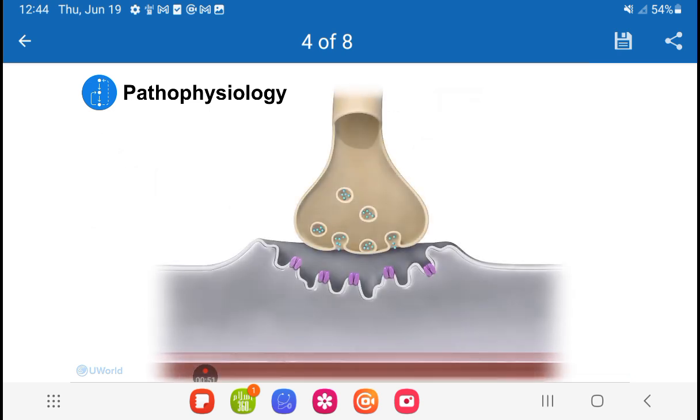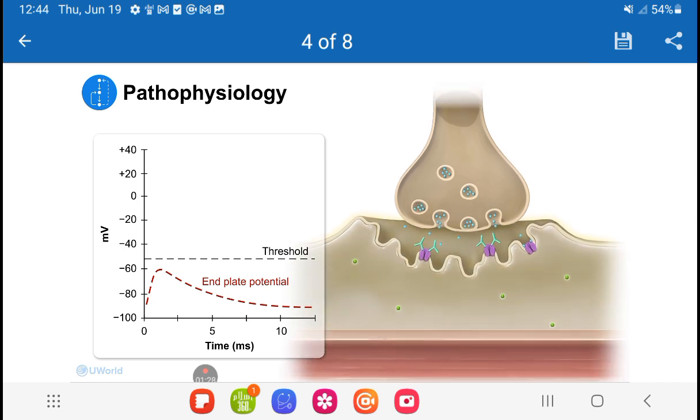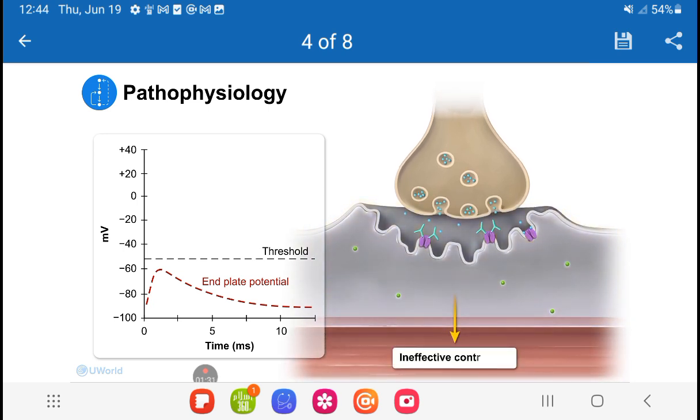In myasthenia gravis, autoantibodies disrupt this process by targeting components of the neuromuscular junction, most commonly the postsynaptic nicotinic acetylcholine receptors. These antibodies not only prevent acetylcholine from binding, but also cause the receptors to be degraded and the postsynaptic membrane to be damaged by complement. Over time, this results in fewer functional receptors that can open in response to acetylcholine, which reduces the amplitude of the end plate potential. Because the threshold is not reached, fewer action potentials are triggered, and the muscle doesn't contract effectively, leading to weakness.